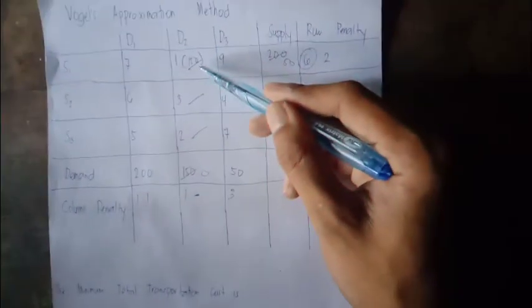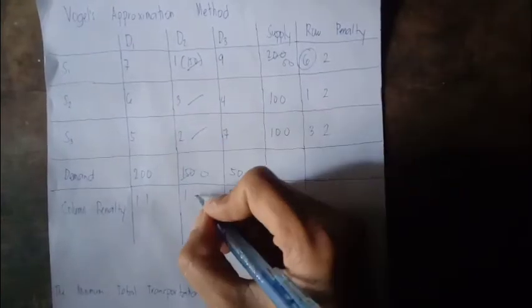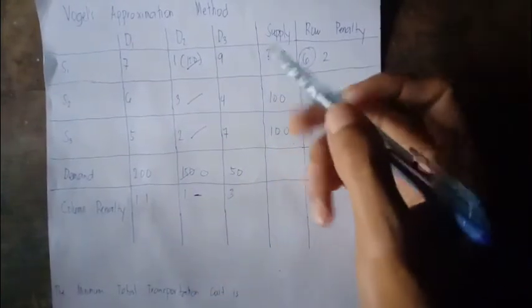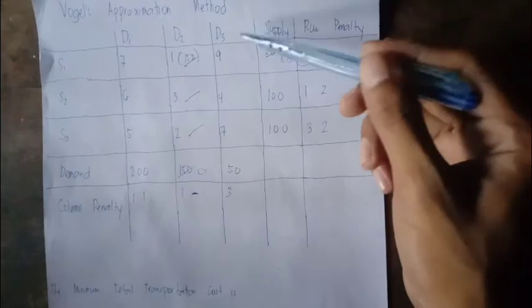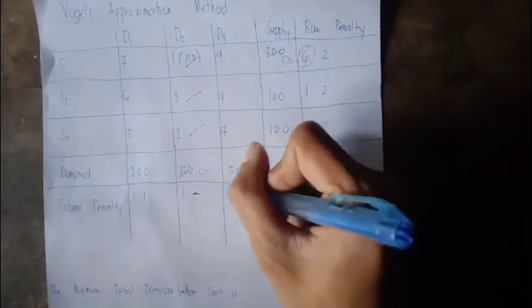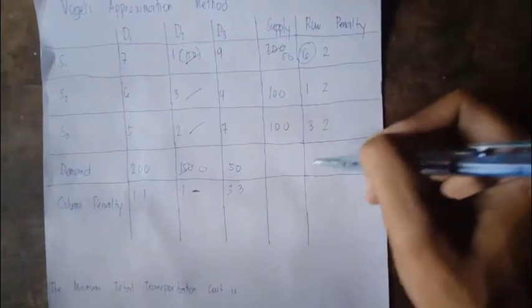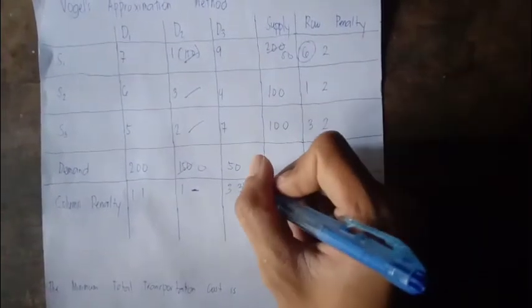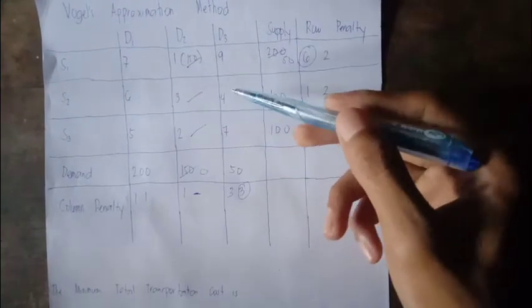This one, since it is already occupied, we could not do this and could not do it here. On here, 7 minus 4, so 3. So from the numbers, 3 is the biggest. So let us find the smallest number here, 4.